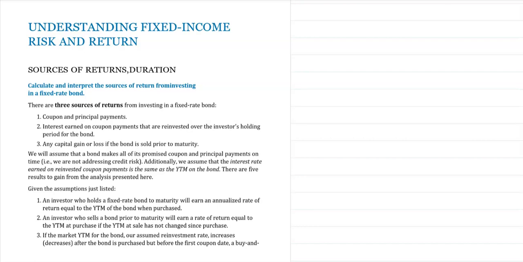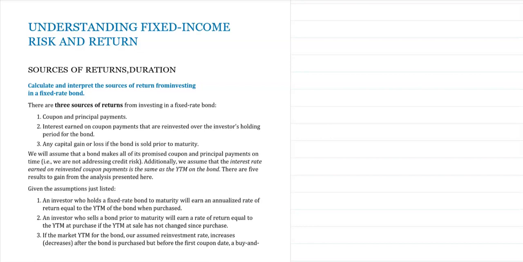Hello everyone. Our next reading is Understanding Fixed Income Risk and Return. Let's start with the first LOS: calculate and interpret the sources of return from investing in a fixed rate bond.